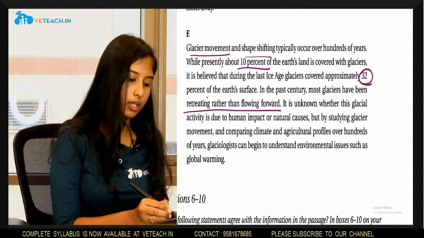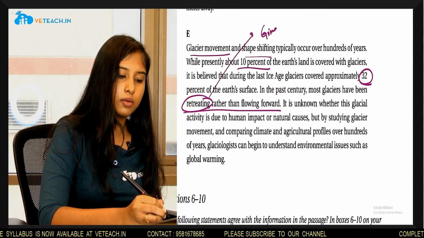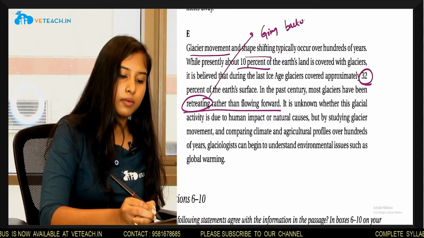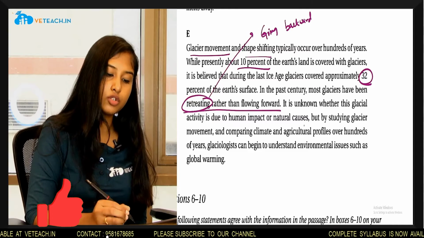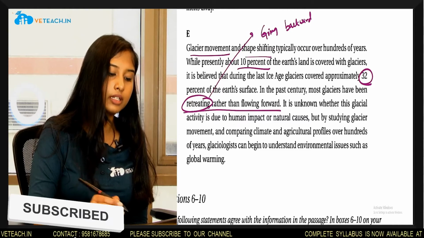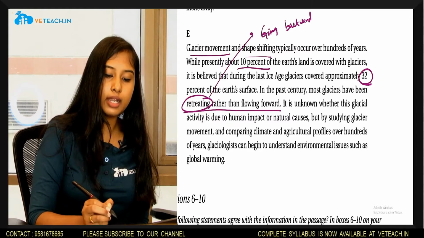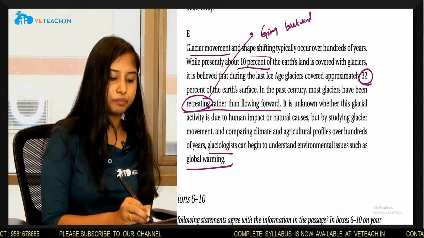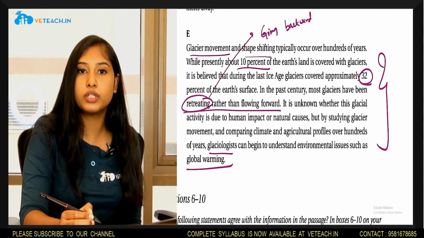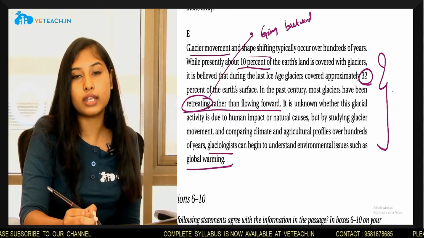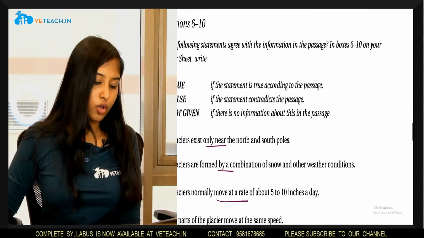Now, what is retreating? Retreating is going backward. It is unknown whether this glacial activity is due to human impact or natural causes, but by studying glacier movement and comparing climate and agricultural profiles over hundreds of years, glaciologists can begin to understand environmental issues such as global warming. This particular paragraph is about how much time it will take for the glacier movement, how over time the glaciers are changing, and it also says that environmental issues such as global warming can be understood by studying the glaciers. Now let's move on to solving the questions.